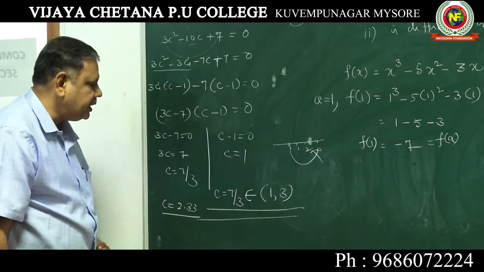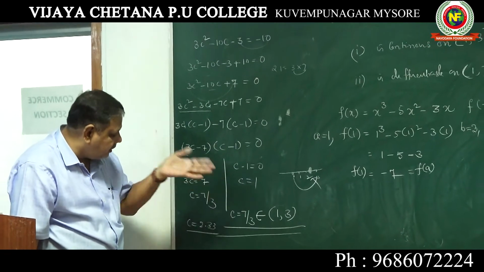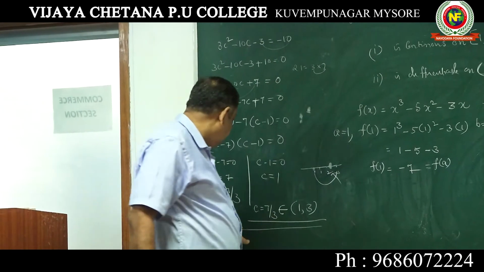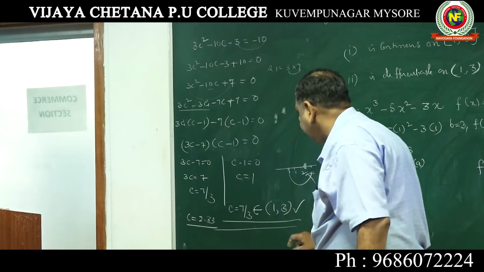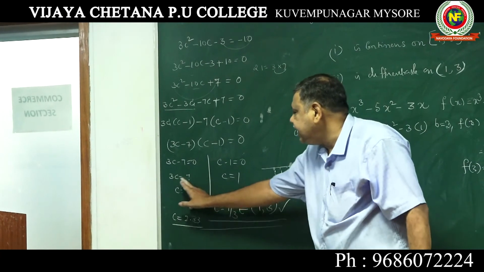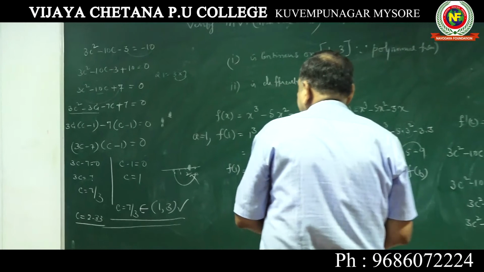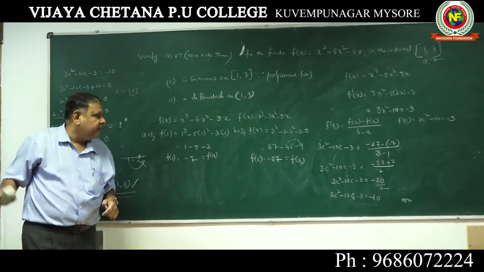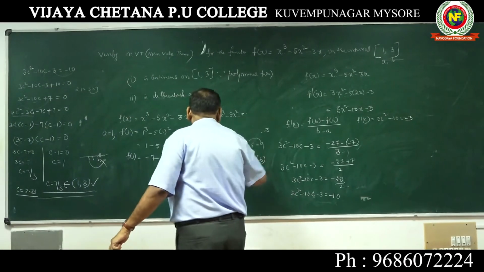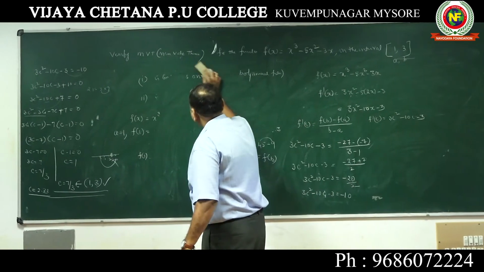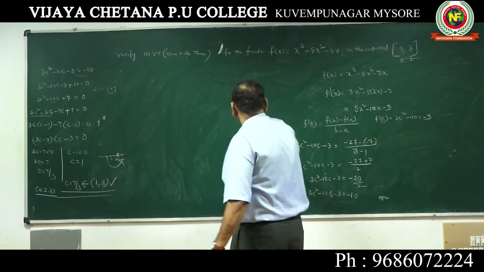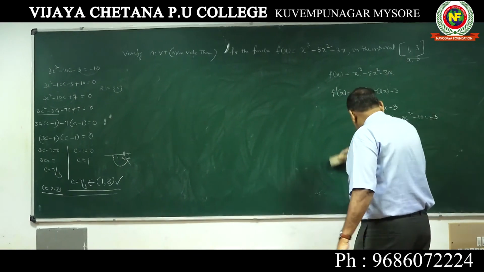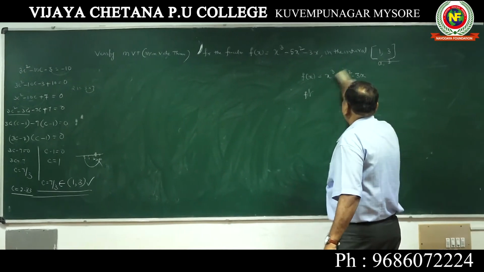Many students do it up to this level and forget this. Here it is very important: 7 by 3 is nothing but 2.33, that belongs to 1, 3. That means MVT is applicable when C is equal to 7 by 3. Now tell me, coming to this second portion, C is equal to 1, is MVT applicable? I will repeat all these things because we are going to write. Who will tell me whether for C is equal to 1, MVT is applicable? That is the important question.